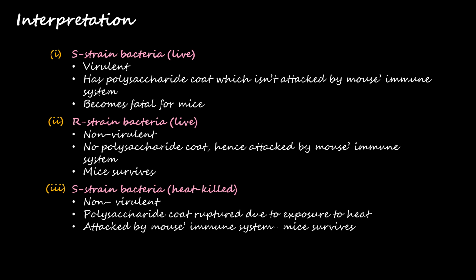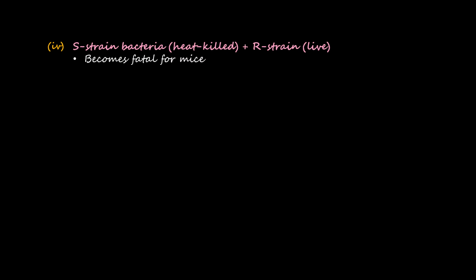When he injected the heat-killed S strain bacteria into the mice, due to the heat treatment, the polysaccharide coat was ruptured, because of which the S strain became non-virulent and was attacked by the mouse's immune system, and the mice survived. And the last interpretation was when he injected the heat-killed S strain bacteria along with the R strain, it became fatal for the mice. But why? There is no polysaccharide coat in the heat-killed S strain and there is no polysaccharide coat in the R strain, so the mice should still survive. What could be the reason?